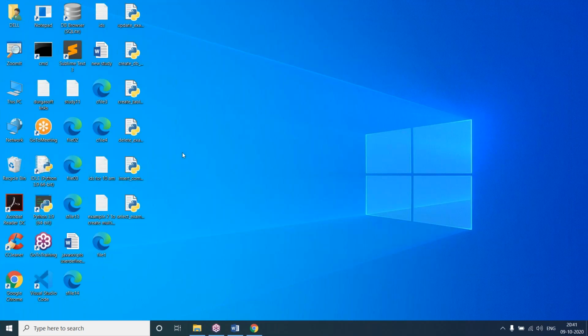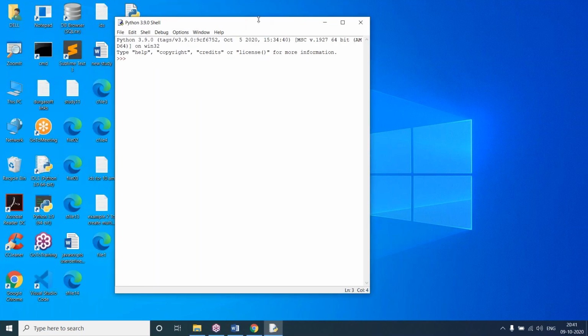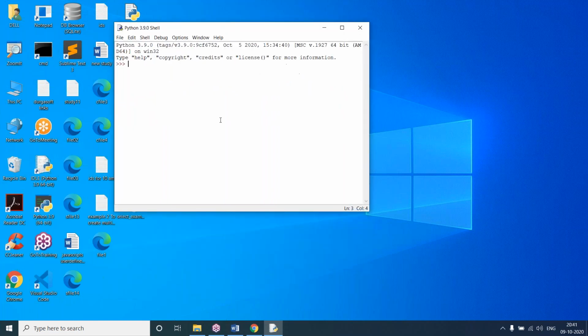And here we can see IDLE is used to write programs, and it is used to execute the programs. So IDLE works as both interactive mode and batch mode. Here we can type commands.